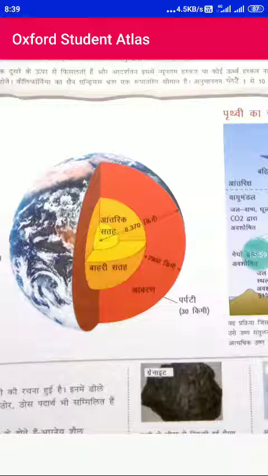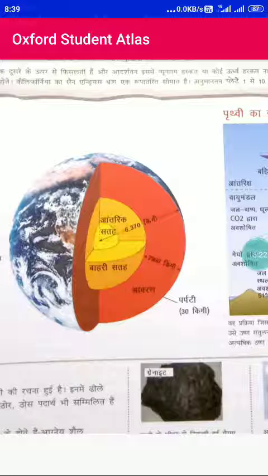That is the earth's crust, the top layer. Then from the crust down to a depth of 2,900 kilometers is the mantle. This orange part is the mantle.